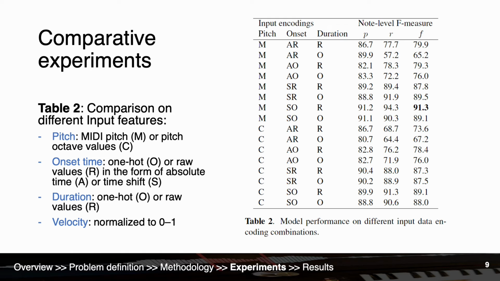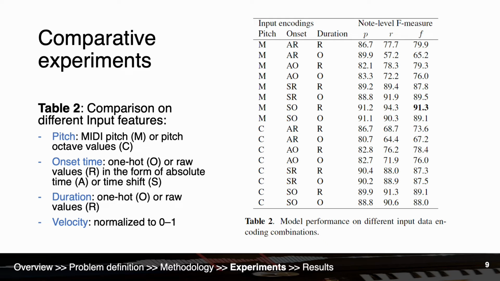To begin with, we did some comparative experiments on beat tracking in performance MIDIs. We first tried to find the best input data encoding combination by making a comparison between each of them, that is, encoding pitch as one-hot vectors in its MIDI pitch number or pitch octave values, encoding onset time as one-hot vectors or raw values, and in the form of absolute or relative timing, encoding note duration as either one-hot vectors or raw values.